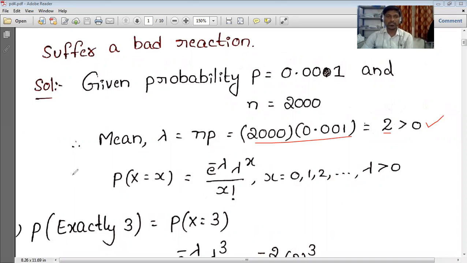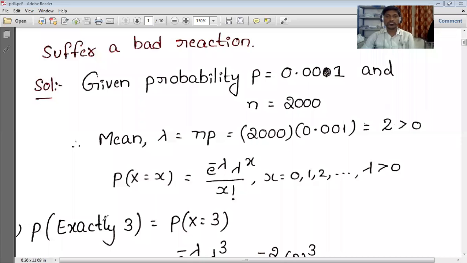And here we are applying Poisson distribution. So we write the Poisson distribution as P of capital X equal to small x is equal to e power minus lambda, lambda power x by x factorial. Here x represents the number of successes, those x are 0, 1, 2 and so on, and lambda must be greater than 0. Now we are going to solve the problems they asked.